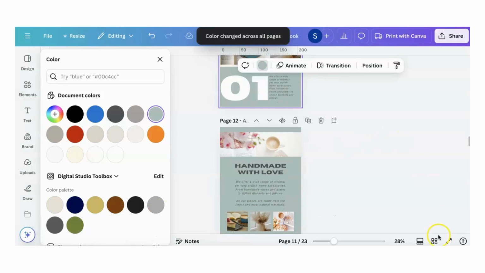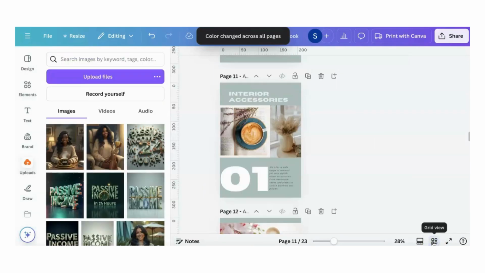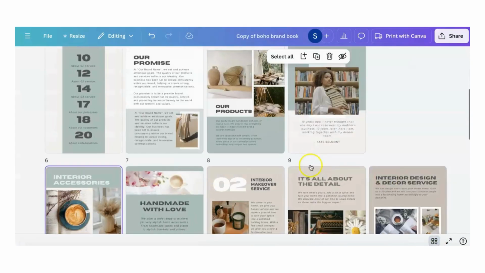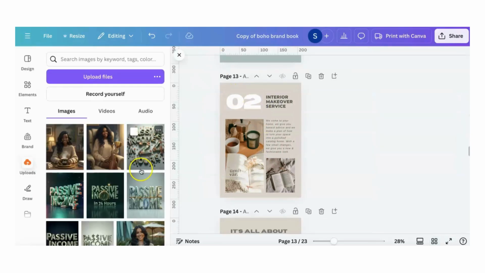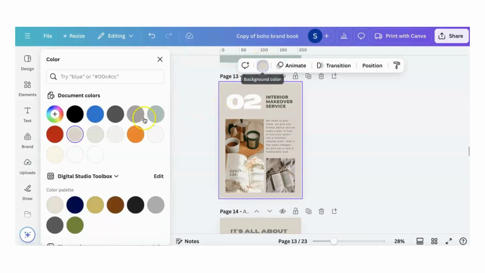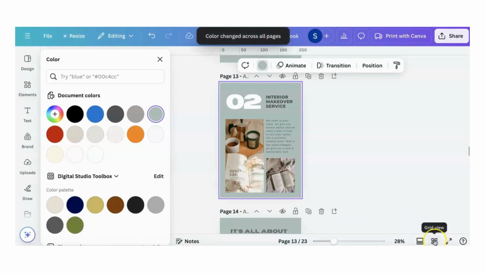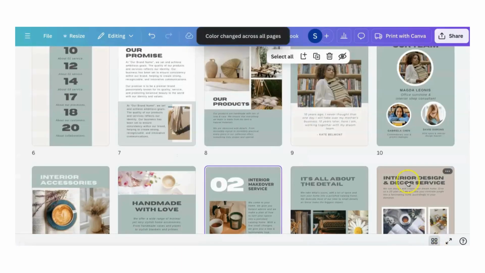Okay, now to make sure that we got all the pages covered, let's go back out into our grid view, and I see we still have a few other pages that are not catching. And we're going to do a change all again. Go back out into our grid.